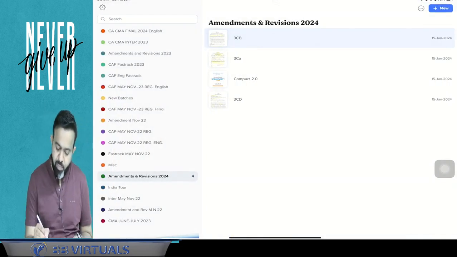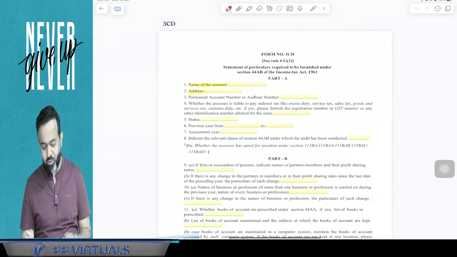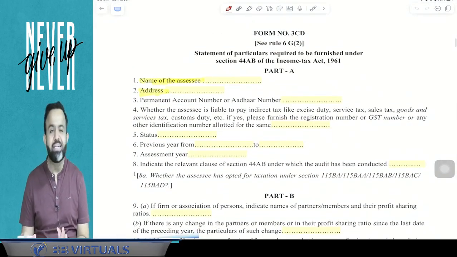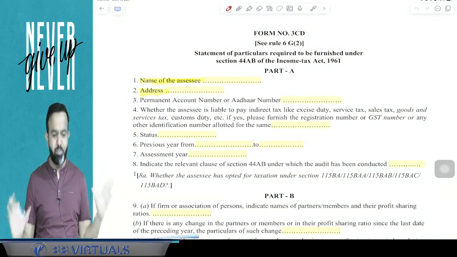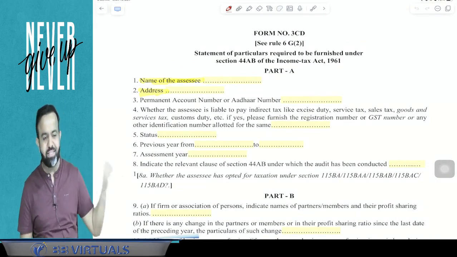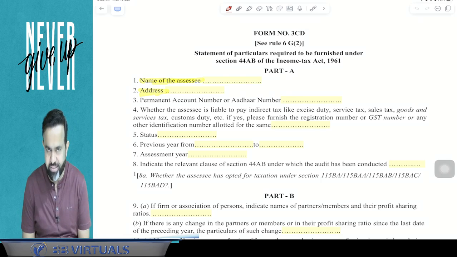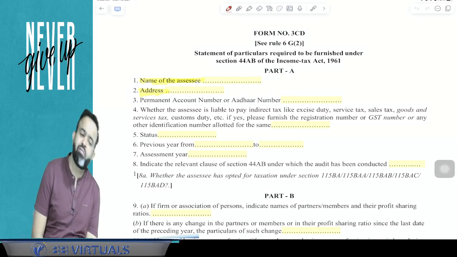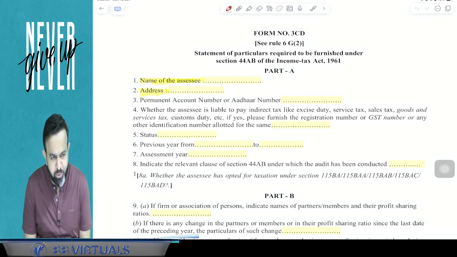After that, there is a main form, that is the 3CD. So 3CD is basically the main audit report. This is the main audit report, that is form number 3CD. In 3CD, there are basically 44 clauses. We will discuss one by one the clauses where the chartered accountant will report.